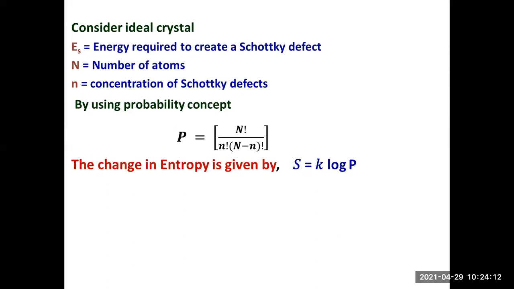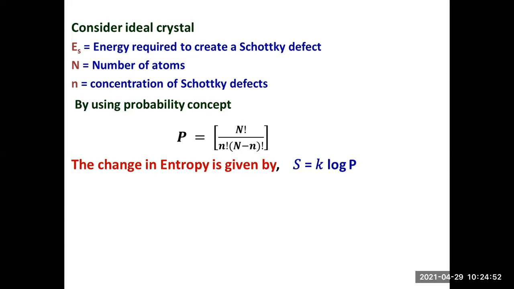The system here is nothing but the crystal. The change in the concentration of the atoms residing in the crystal is known as entropy. Mathematically, entropy is denoted by S, and S is equal to K log P, where K is the Boltzmann constant.